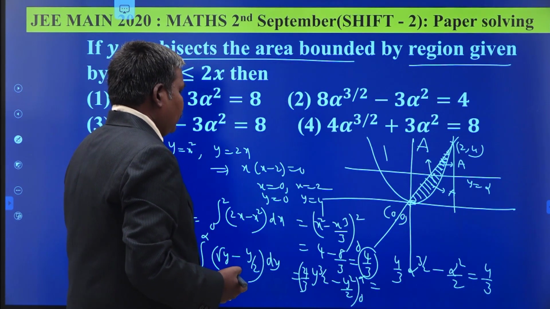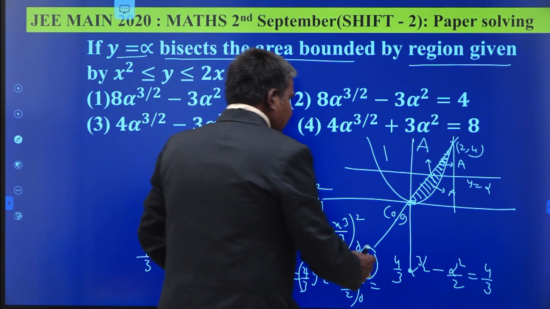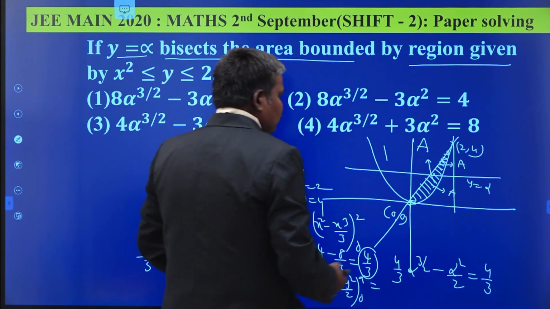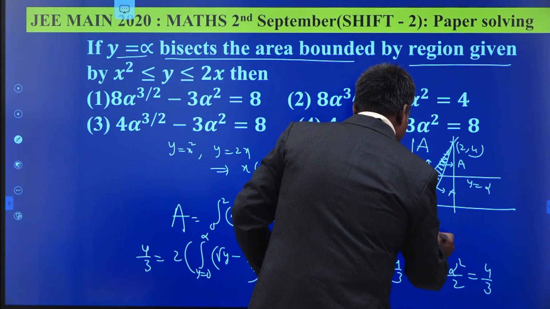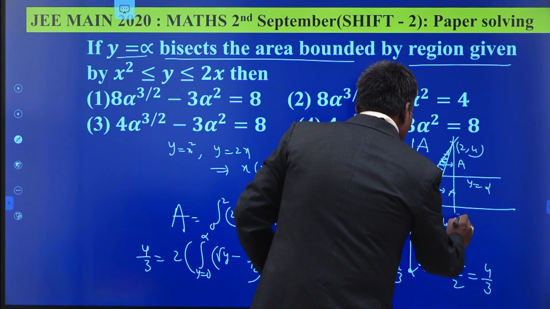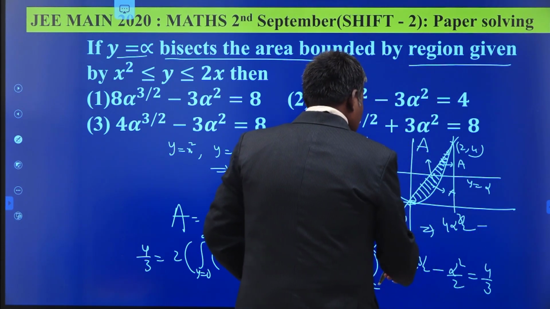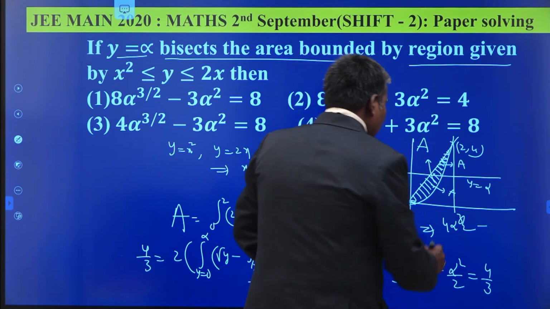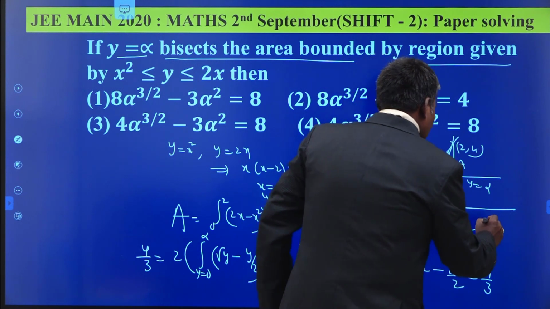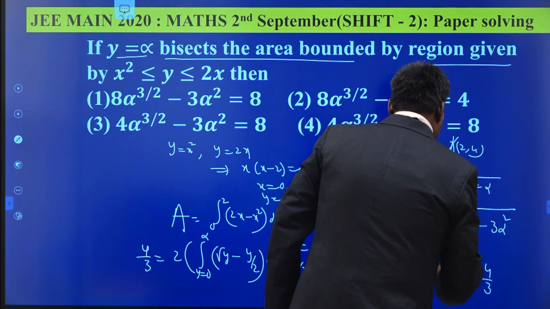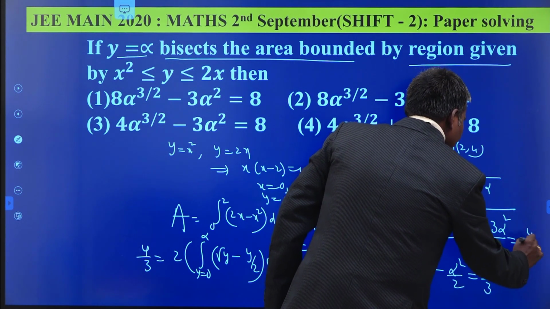So taking the LCM, 4 by 3 alpha power 3 by 2 minus alpha square by 2 is equal to 4 by 3. This implies 4 alpha power 3 by 2 minus alpha square by 2, with 6 as the LCM here, 4 2s are 8, so 8 alpha power 3 by 2 minus 3 alpha square by 6 is equal to 4 by 3.